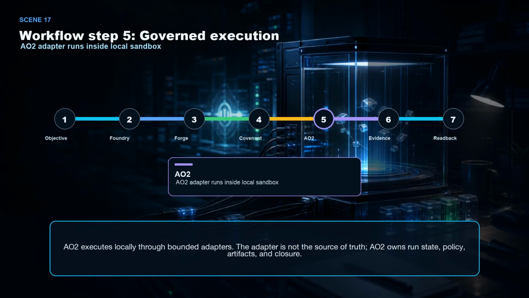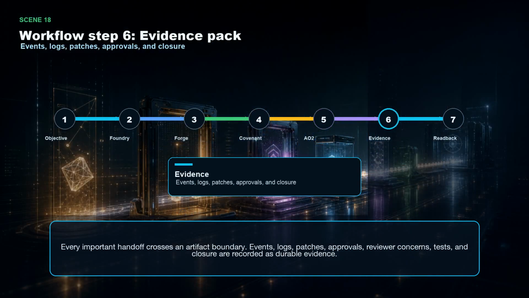AO2 executes locally through bounded adapters. The adapter is not the source of truth. AO2 owns run state, policy, artifacts, and closure. Every important handoff crosses an artifact boundary. Events, logs, patches, approvals, reviewer concerns, tests, and closure are recorded as durable evidence.